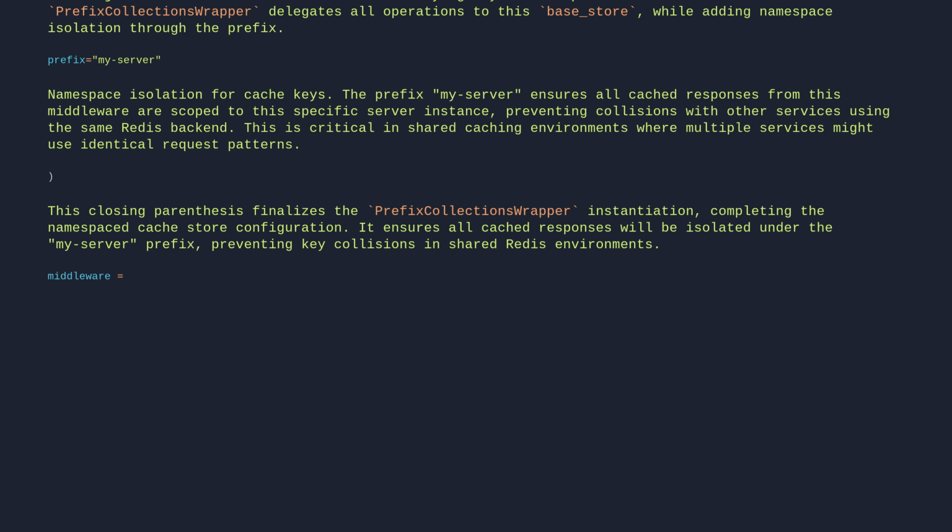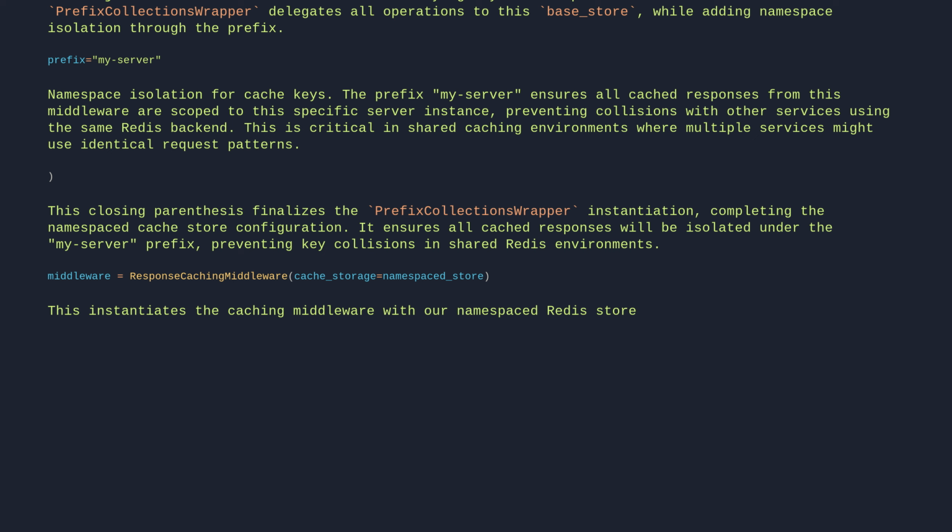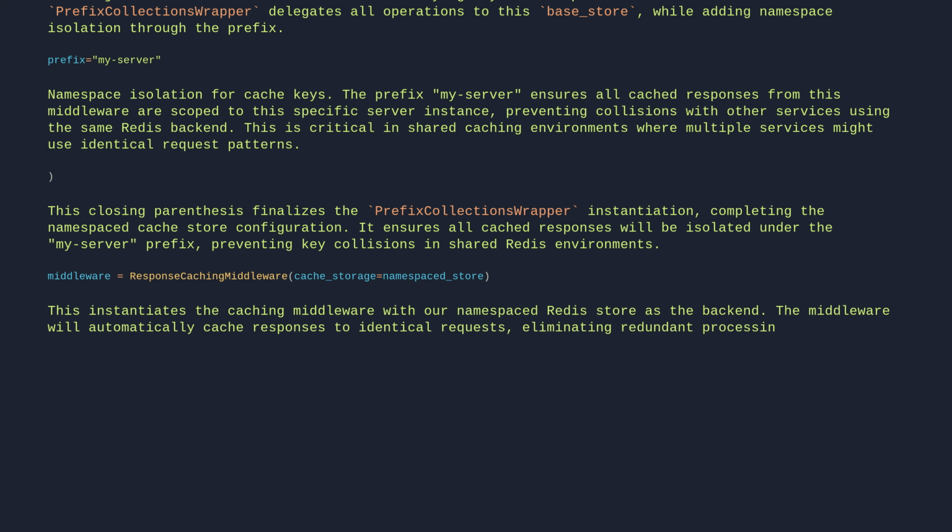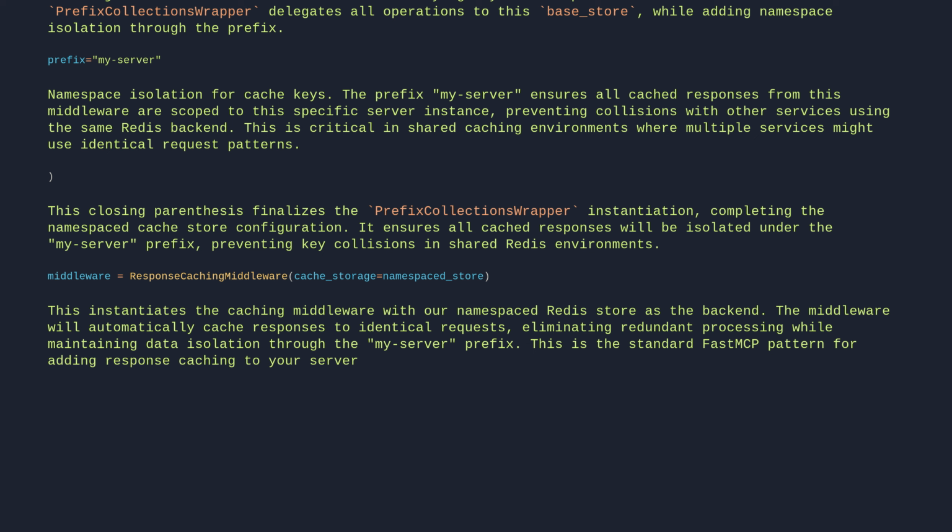middleware = ResponseCachingMiddleware(cache_storage=namespaced_store). This instantiates the caching middleware with our namespaced Redis store as the backend. The middleware will automatically cache responses to identical requests, eliminating redundant processing while maintaining data isolation through the my-server prefix. This is the standard FastMCP pattern for adding response caching to your server.